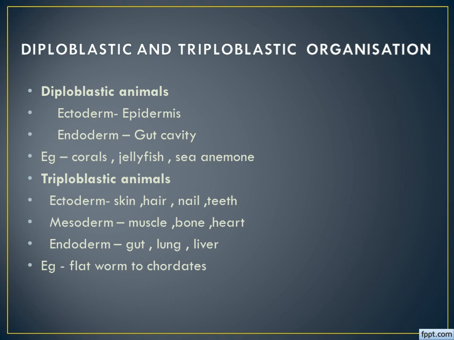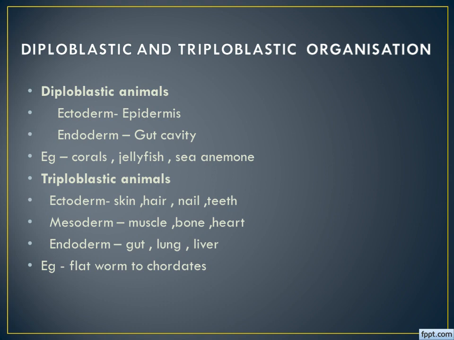Then the endoderm layer is going to become the gut cavity, digestive tract, gastrointestinal tract. For example, the diploblastic layer is present in animals such as corals, jellyfish, sea anemone. In these animals, the embryo consists of only two layers, hence they are known as diploblastic animals.